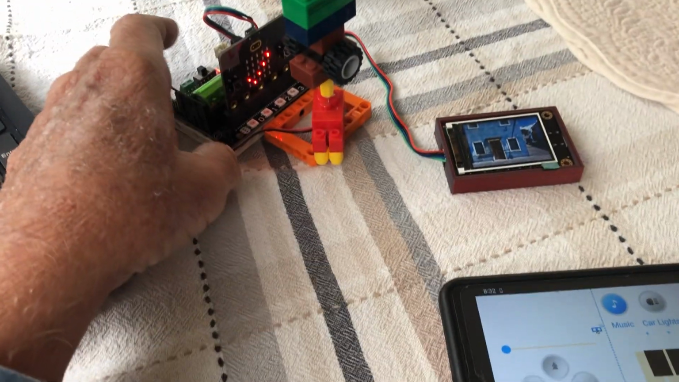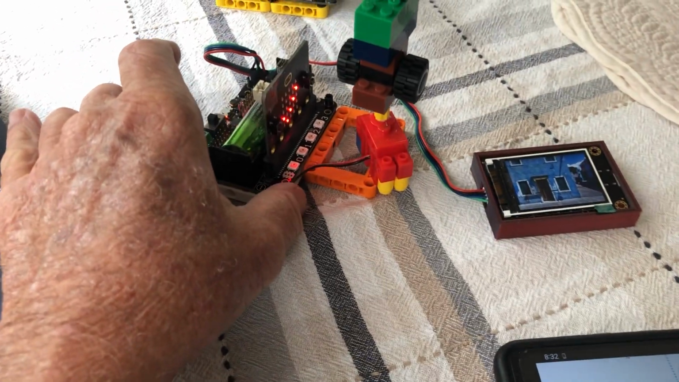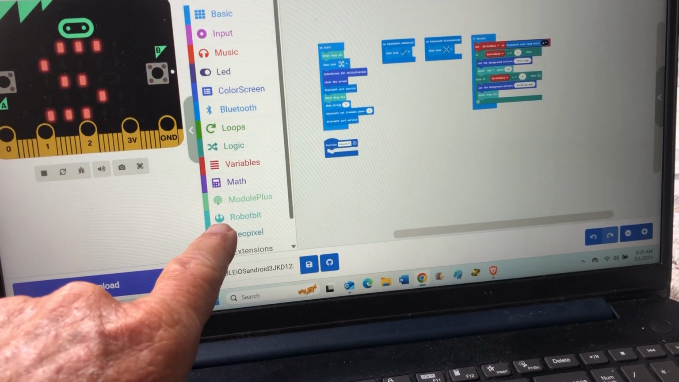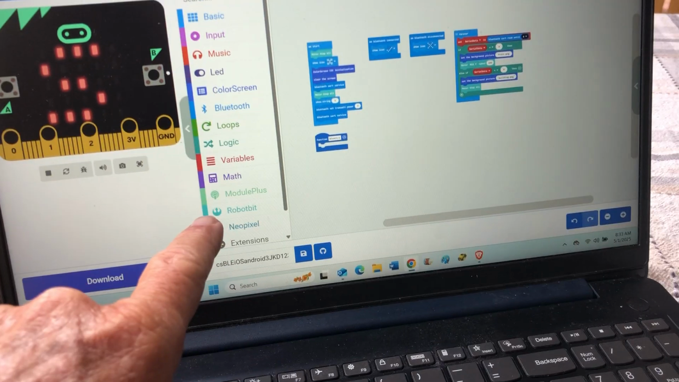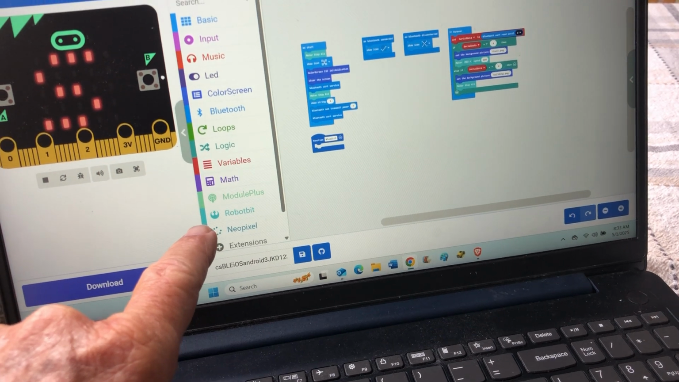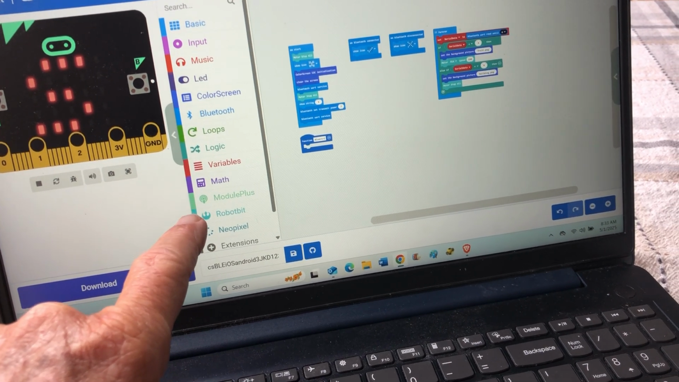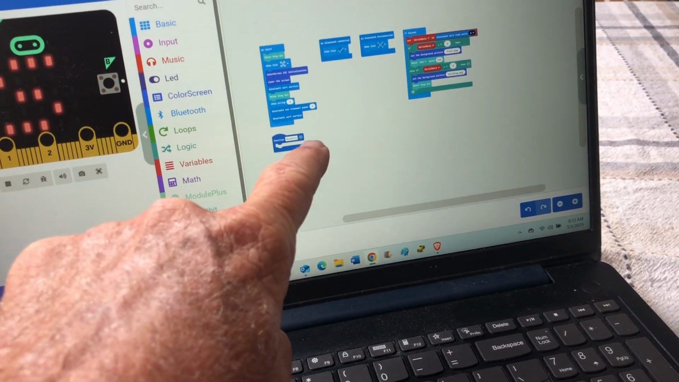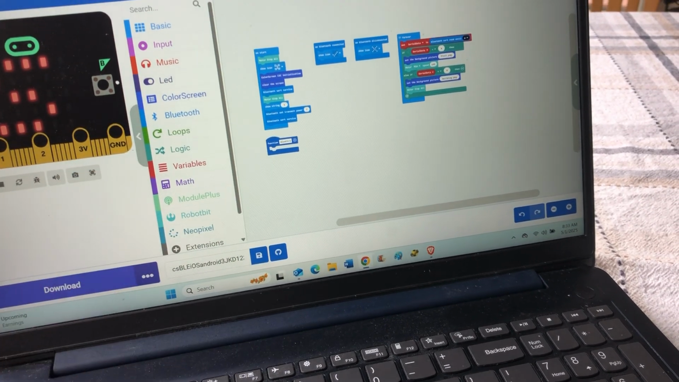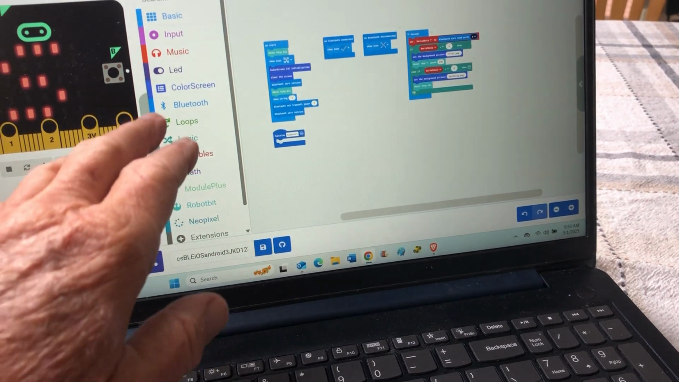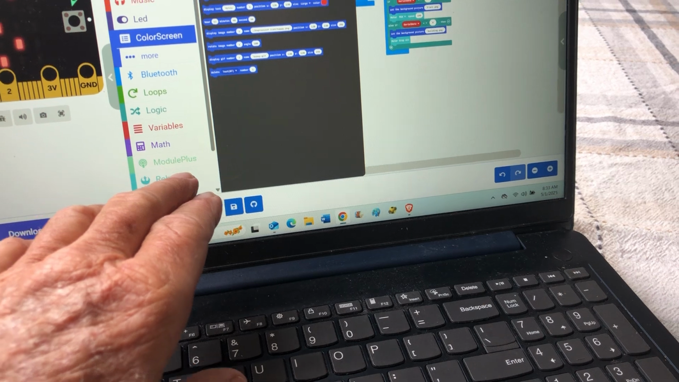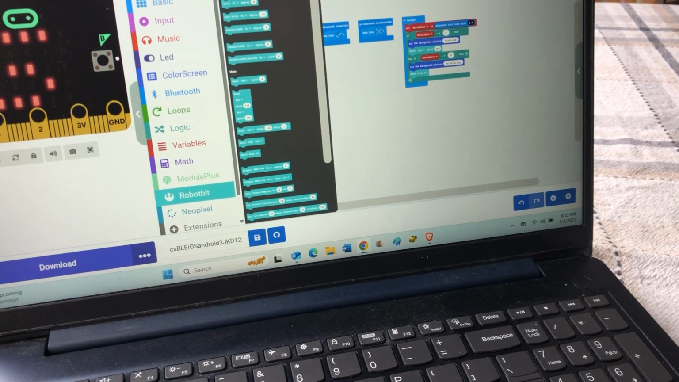Now, of course, we're not using either of those for the robot bit. We're using the robot bit extension, and I'll show you that right here. In the code, I'll put a link to this video in the description of this video. You can click on it, and this whole environment will download with the proper extensions, the ColorScreen extension, and the robot bit extension.